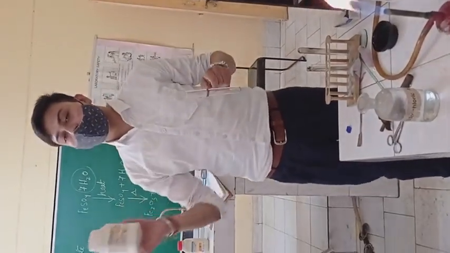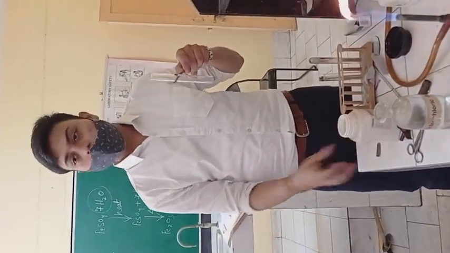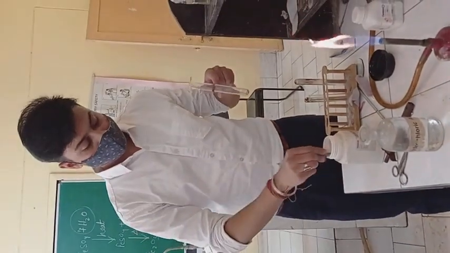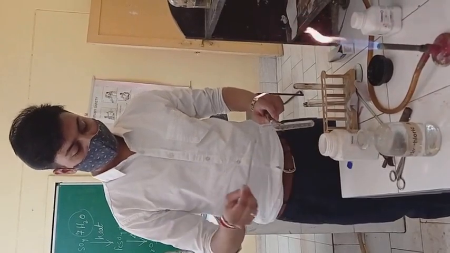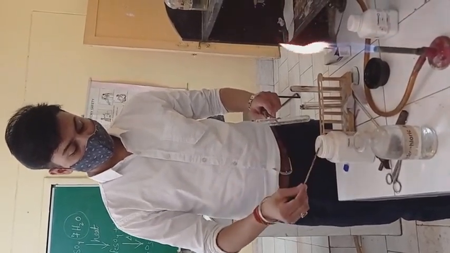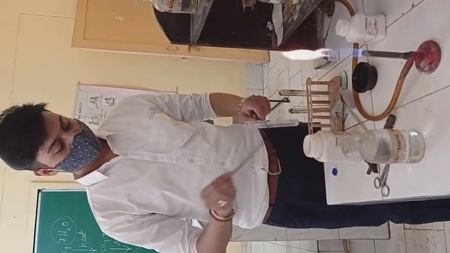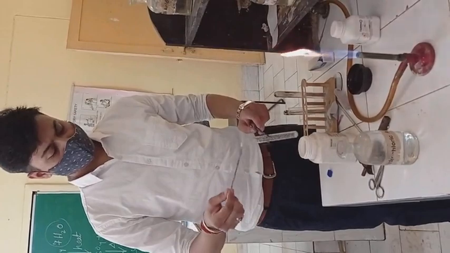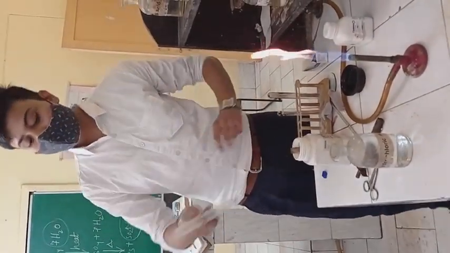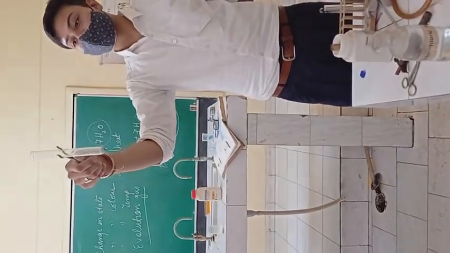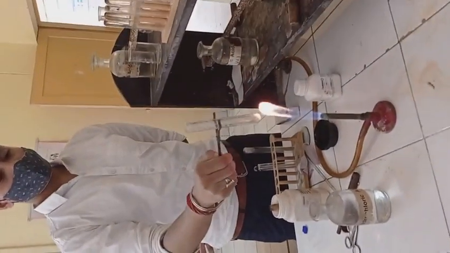This is your ferrous sulfate crystals. Now we will take a minute quantity of it into a test tube and we will burn it in a flame, right? So class, this is your ferrous sulfate crystals. Now we will observe what will happen if we burn the test tube in a flame, right? Let's see.